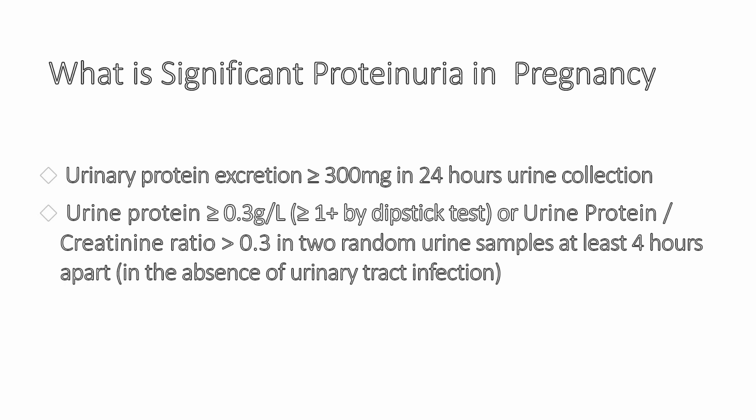Now we should know what this term, significant proteinuria, means. When the urine excretion is more than or equal to 300 milligrams in 24-hour urine, or when by a dipstick test it is more than or equal to 1 plus, that is more than or equal to 0.3 grams per liter, or the urine protein by creatinine ratio is more than 0.3 in random urine samples collected at least 4 hours apart, in the absence of urinary tract infection.